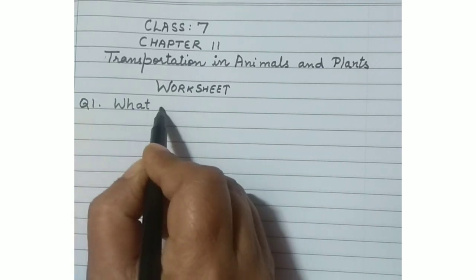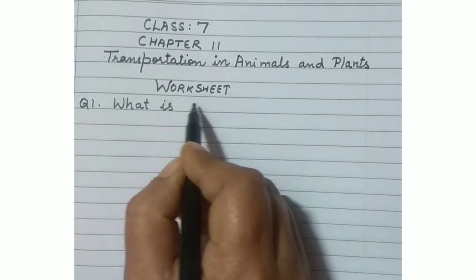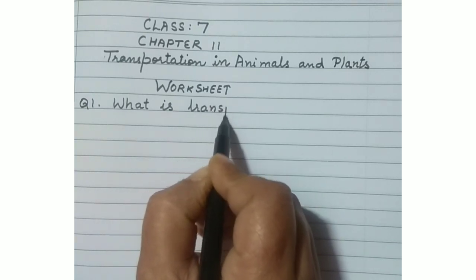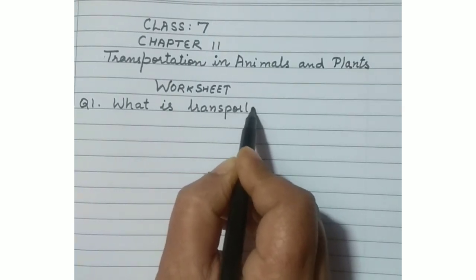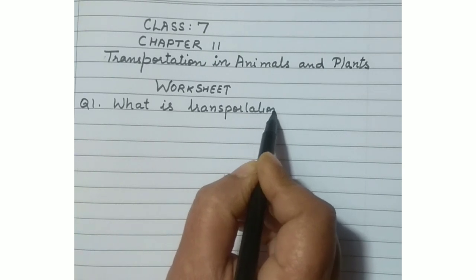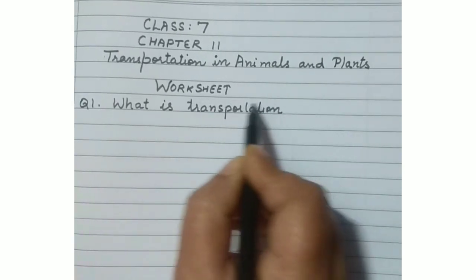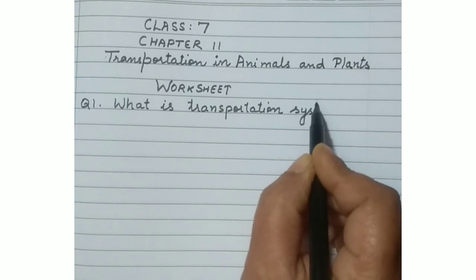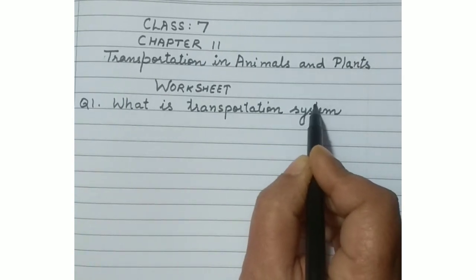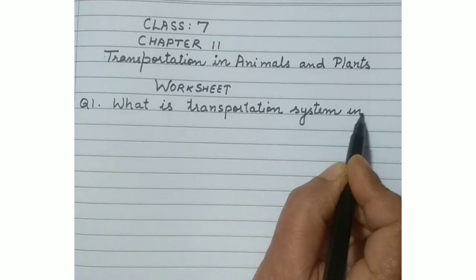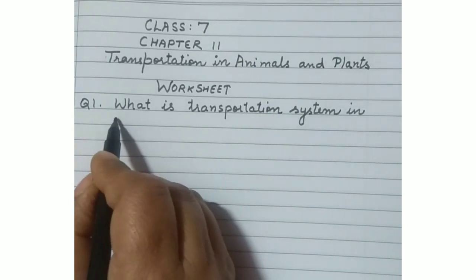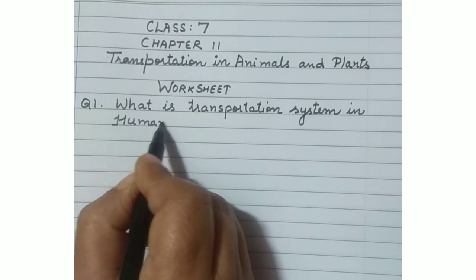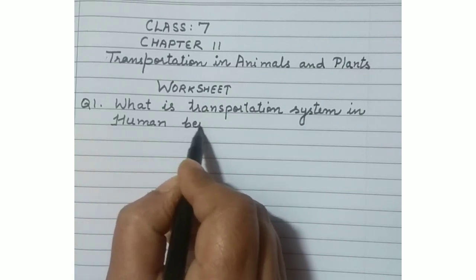What is the transportation system in human beings? You have to tell the name of the transportation system. Okay, we are talking about human beings, we people. So in our bodies, which system is responsible for transportation? Transportation means to move things, the nutrients, the food materials, the important gases like oxygen, carbon dioxide, and to remove waste from our body. That system is known as the transport system.